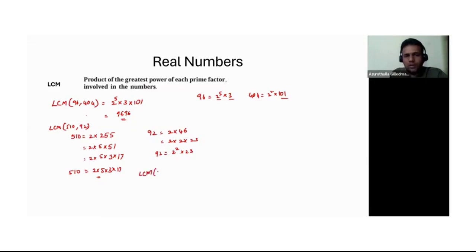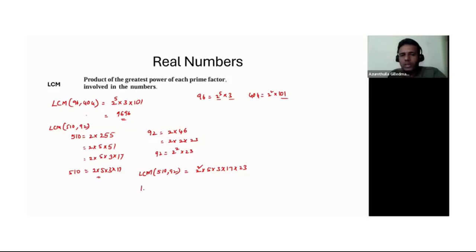So the LCM of 510 and 92 is, first you write all the prime factors. So I have 2 into 5 into 3 into 17 into 23, right? And then I need to take highest power. For 2, it is 2 square. So I should take 2 square into 5 into 3 into 17 into 23. That is the LCM of these two.